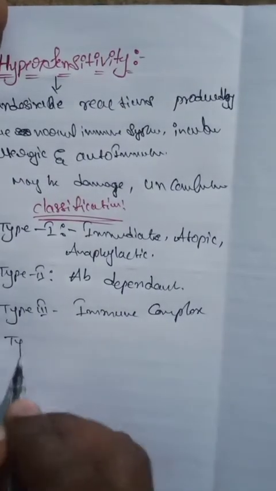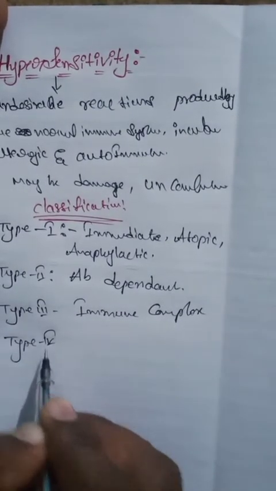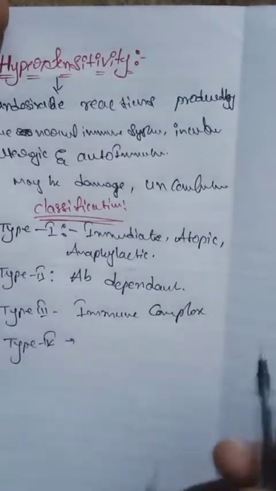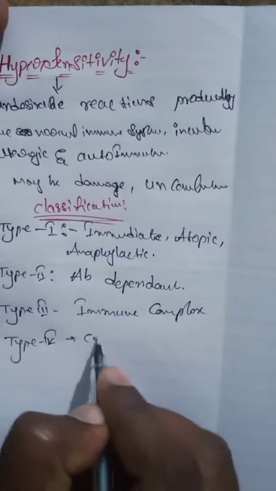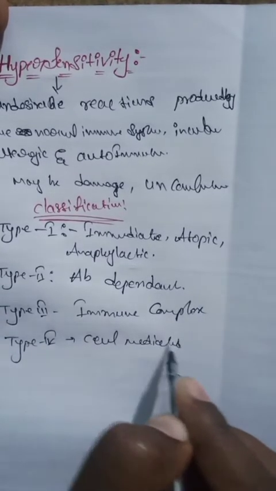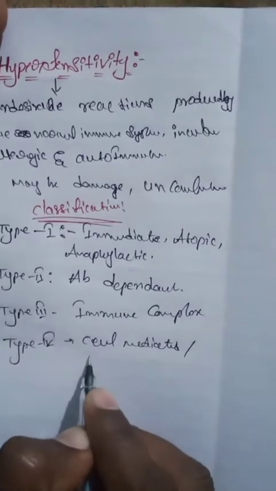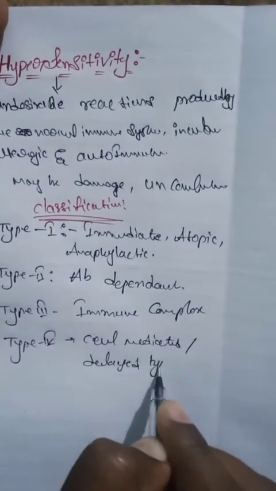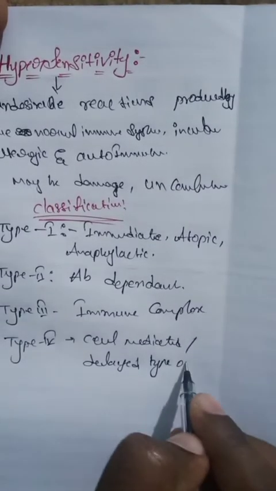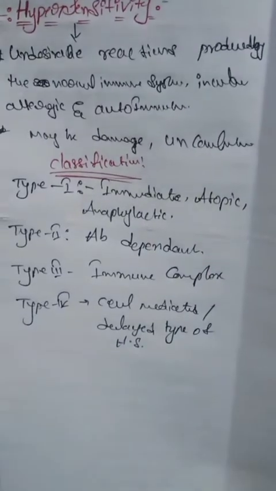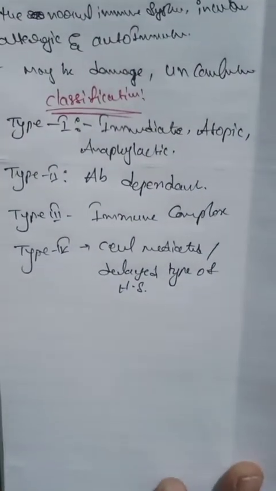And the next one, type 4, is related to cell mediated or delayed type hypersensitivity. These are the types and the classification of hypersensitivity.